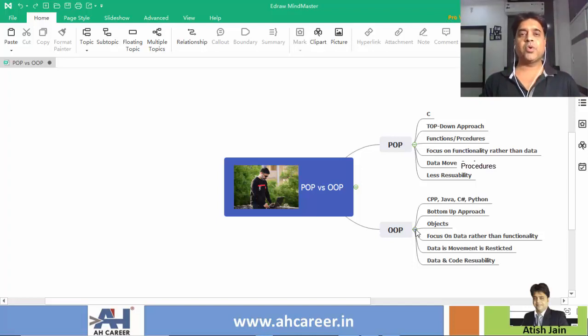Code and data both can be reused in an object-oriented programming language. The modern programming development is completely on the object-oriented programming model, and object-oriented programming language models real world objects, and as it models real world objects, it becomes very easy to develop applications.